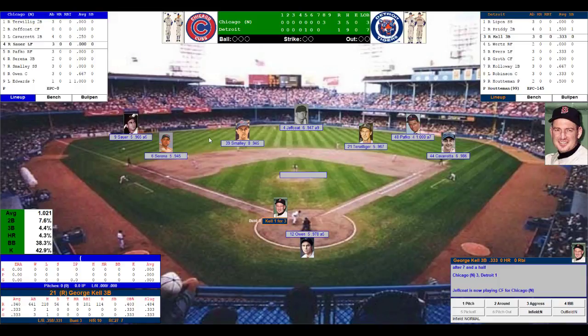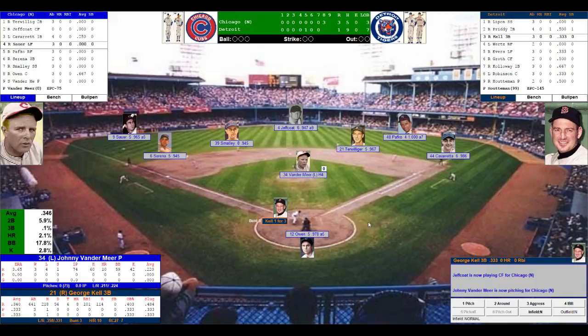He's a lefty. Righty's only batted .224 off of him, and lefty is .211. So Johnny Vandermeer is going to come in to try to get these final 6 outs for the Cubs as they look to upset the number 2 Tigers in bracket 2.